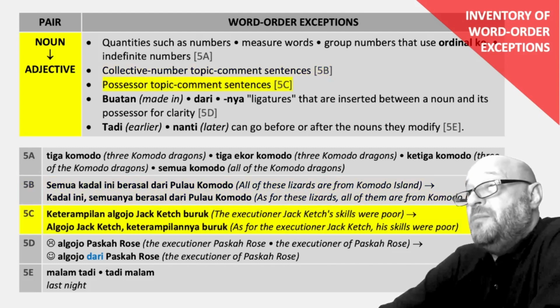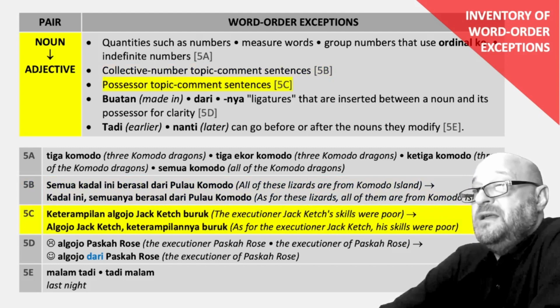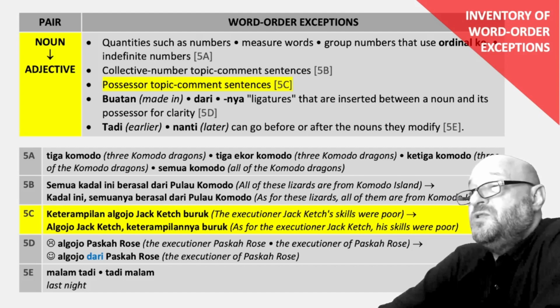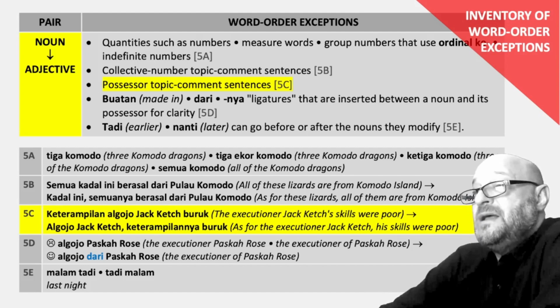Possessor, topic, comment, sentences. Example 5c, keterampilan Algojo Jack Ketch buruk. The executioner Jack Ketch's skills were poor. Can be rewritten as a topic, comment, sentence as Algojo Jack Ketch keterampilannya buruk. As for the executioner Jack Ketch, his skills were poor.